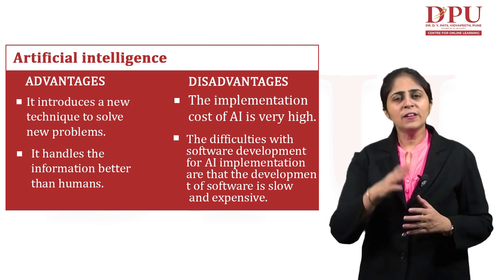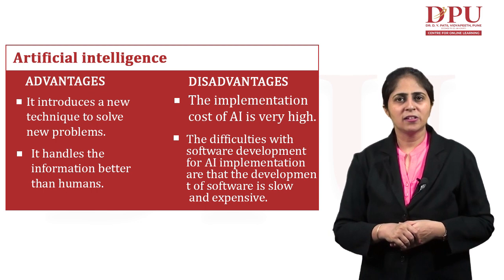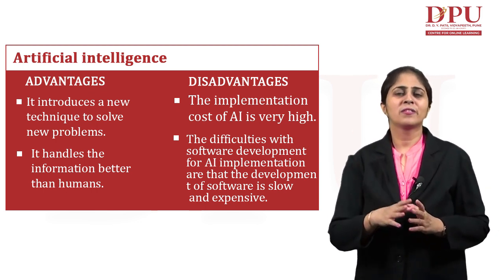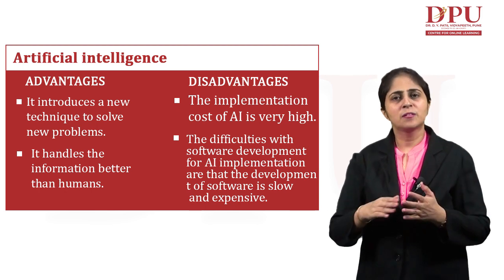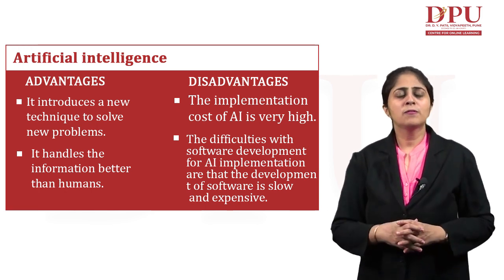Secondly, the difficulties with software development for AI implementation are that the development of the software is slow and expensive.